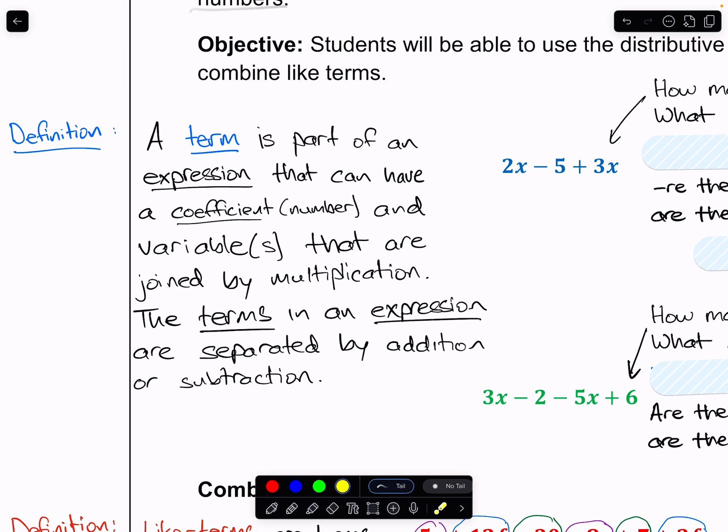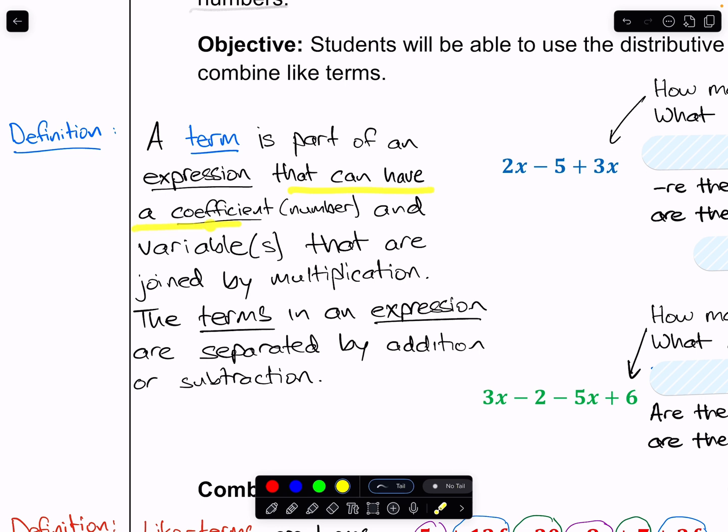It's something in math that doesn't have an equal sign, right? So an expression can have numbers and variables, addition, subtraction, multiplication, division, but no equal sign, right? And in an expression, there are parts called terms.